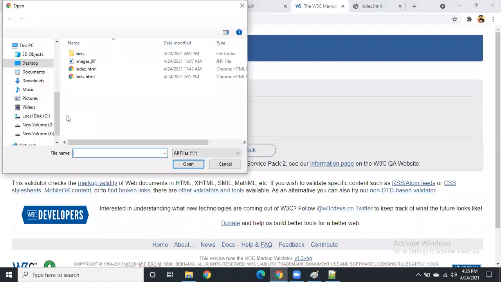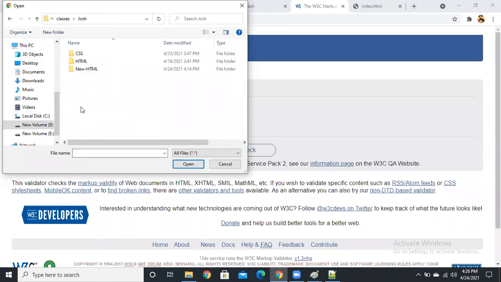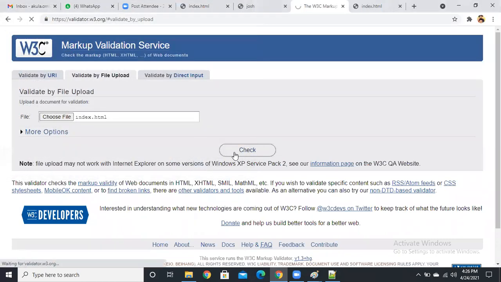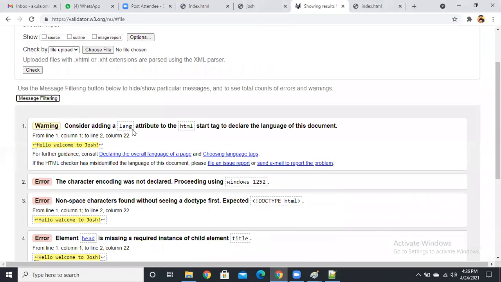Choose your file. Here is the file, choose method, HTML, open and check it. See, it will suggest things to you, guys. Here there is no language attribute, and here the character encoding is not declared. Why? Because there is no character encoding. What do we need to use for character encoding? The meta tag, guys. There is no meta tag, and it even suggests there is no doctype, no head, and no title also.